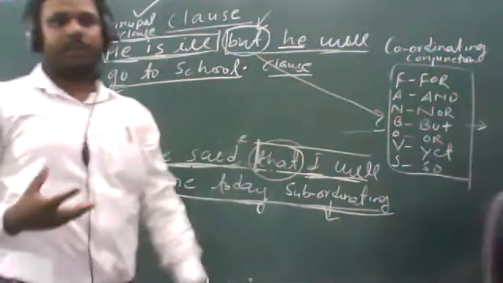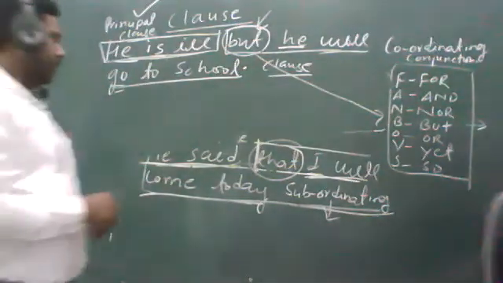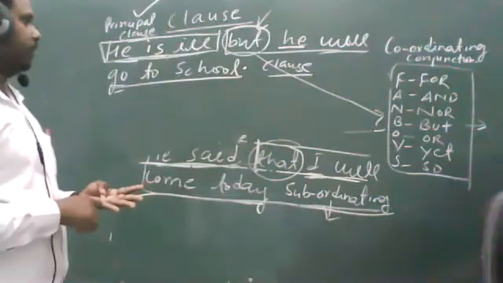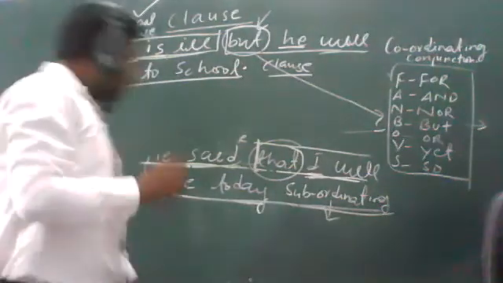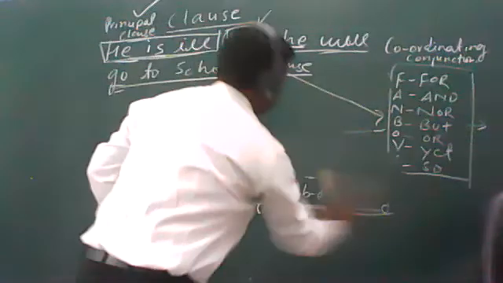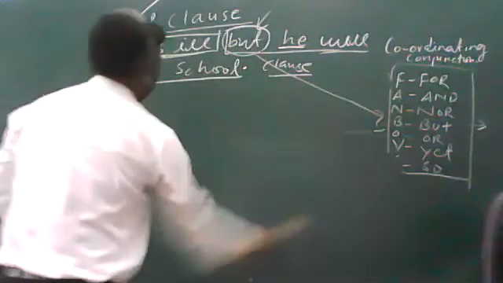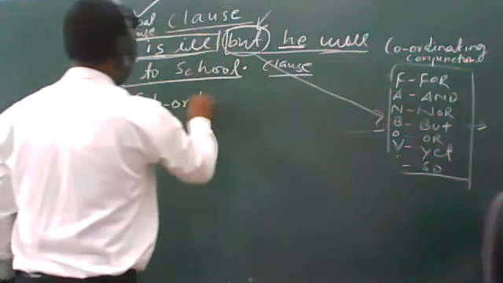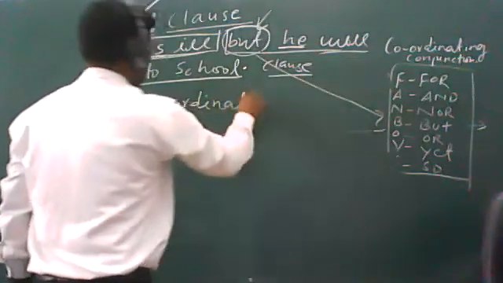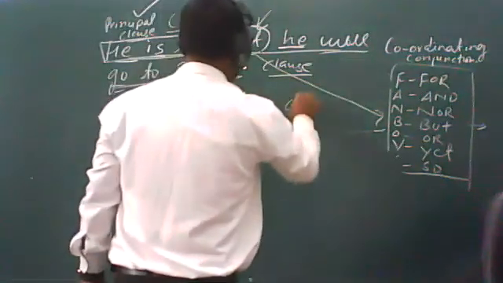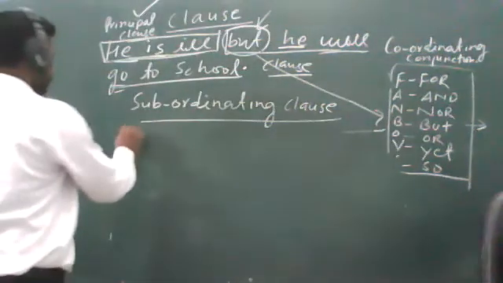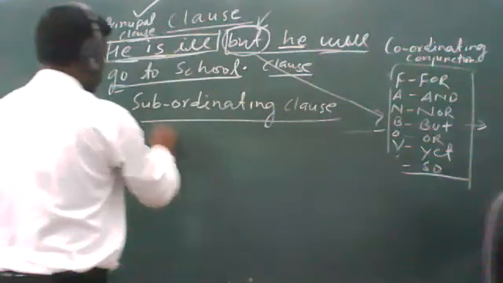Now let's talk about the types of clauses. We have discussed principal clause, coordinating clause, and subordinating clause. Now let's talk about subordinating clause, students. It has also three types, students. इसके भी तीन type होते हैं. First is noun clause.